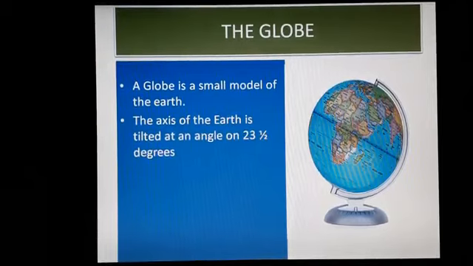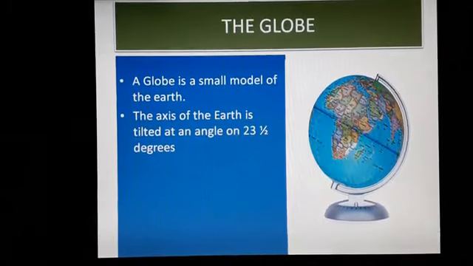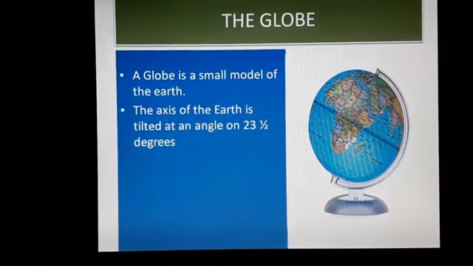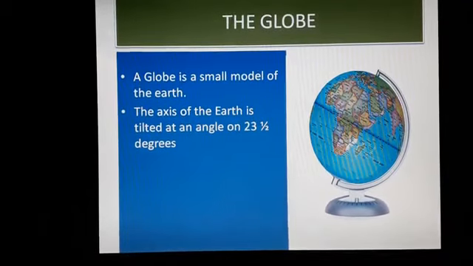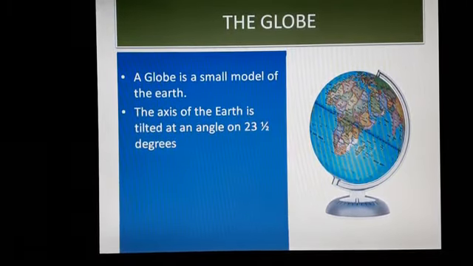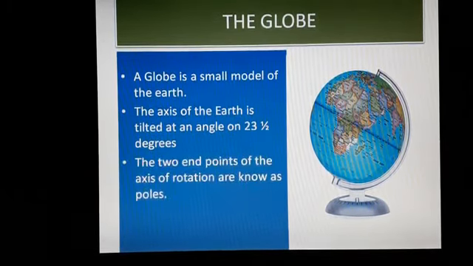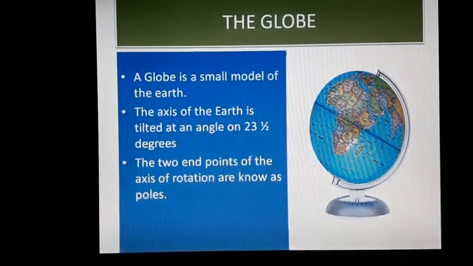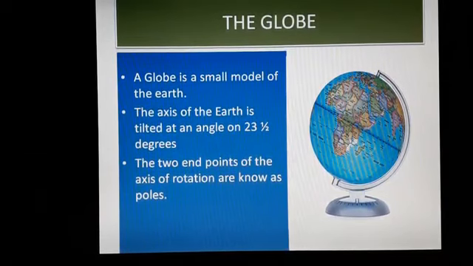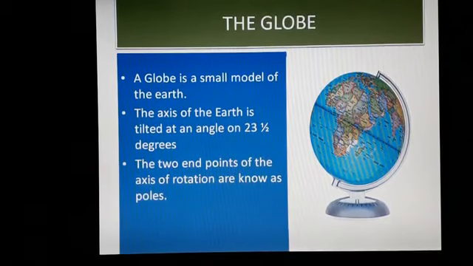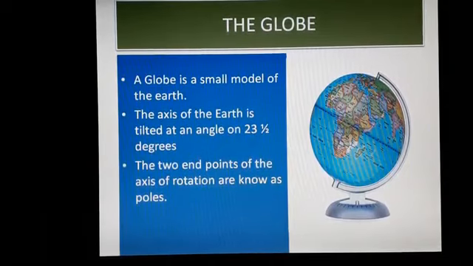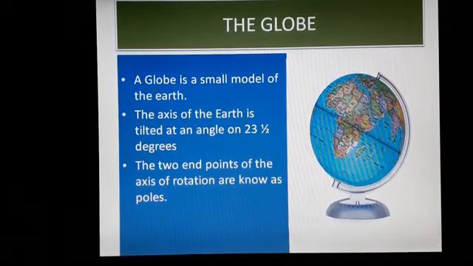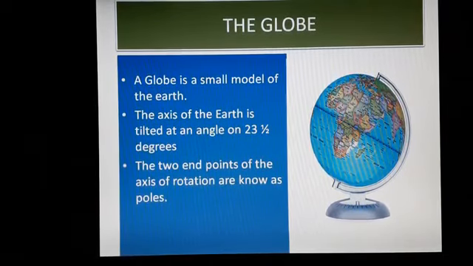The globe rotates about its axis. An axis is an imaginary line passing through an object about which it rotates. What is imaginary? Imaginary means that the lines are not real. The axis of the earth is tilted at an angle of 23 degrees.